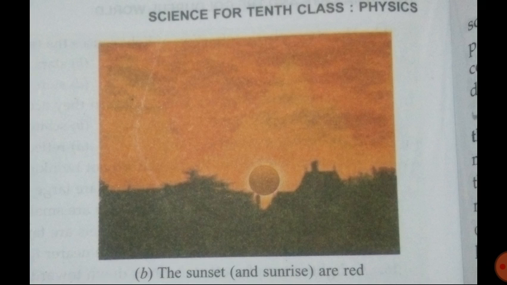If the particles are very small, then the light will not get scattered, but the particles should be enough to disturb the light rays according to their wavelength, then they get scattered. The particle should be of the order of the wavelength of the light, then only it will get scattered.